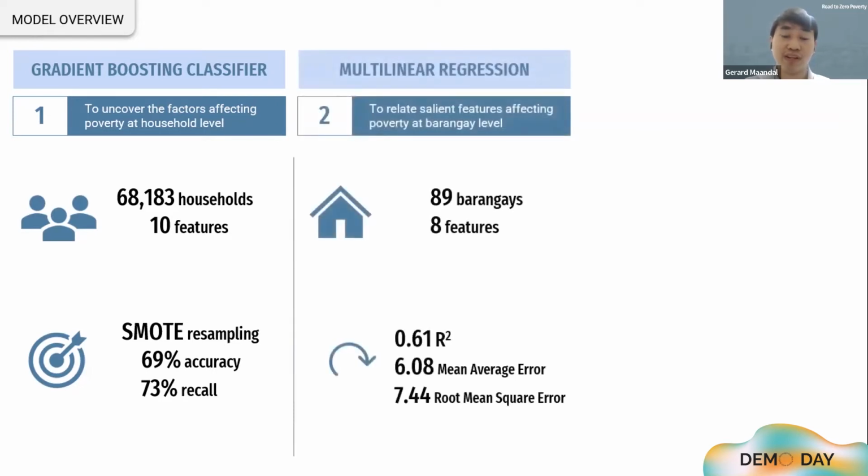Secondly, the multilinear regression, on the other hand, calculated the impact of features in the barangay level poverty. The model performed well as evident by 0.61 R squared versus the generally accepted 0.5 R squared in social science studies.